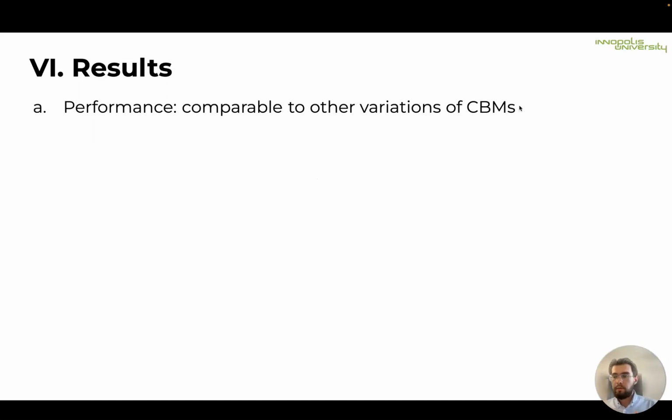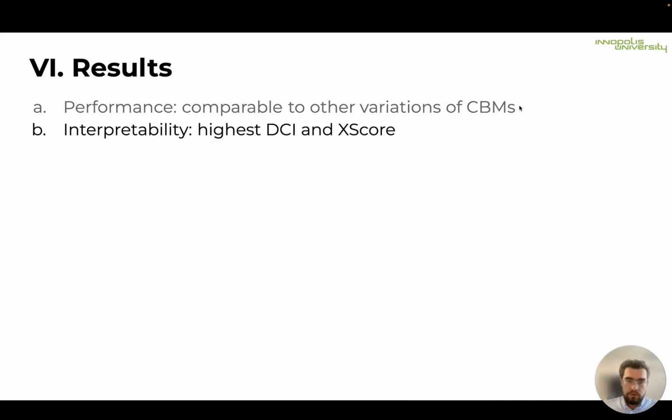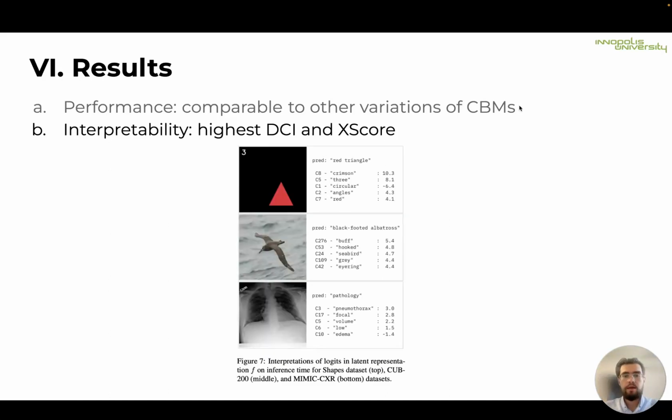XCBs achieve performance comparable to CBMs with annotation, but do not require explicit concept annotations. Also, XCBs achieve the highest DCI and X-score, so the latent representation is more interpretable there.